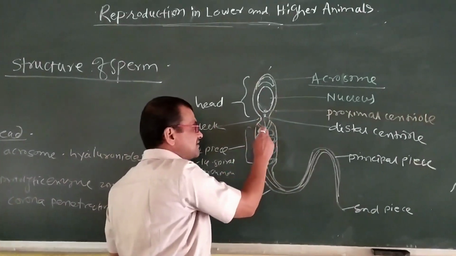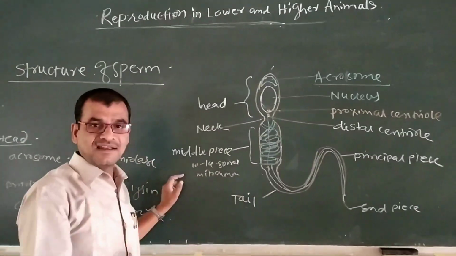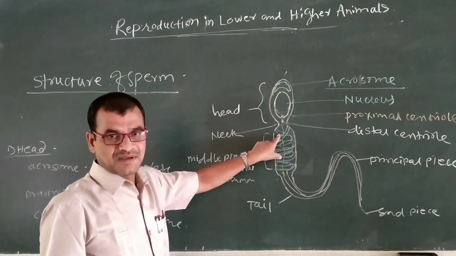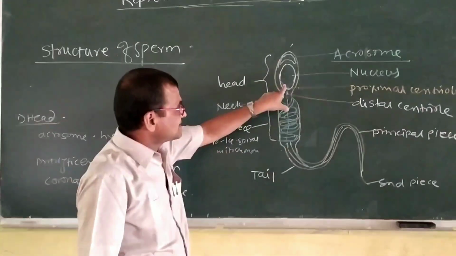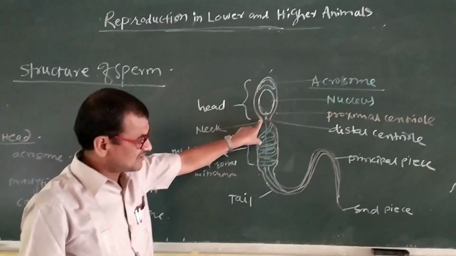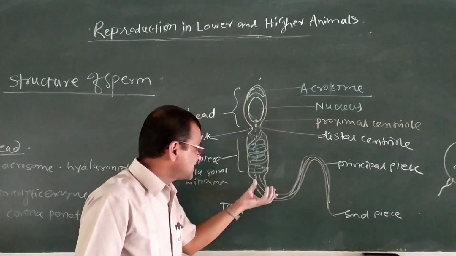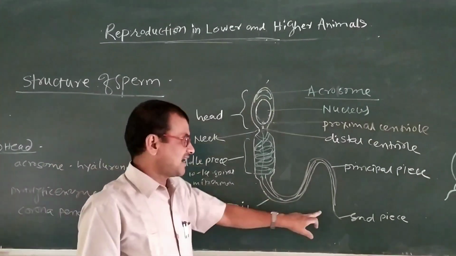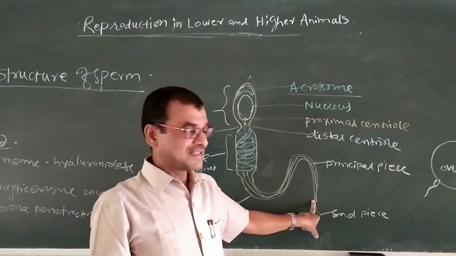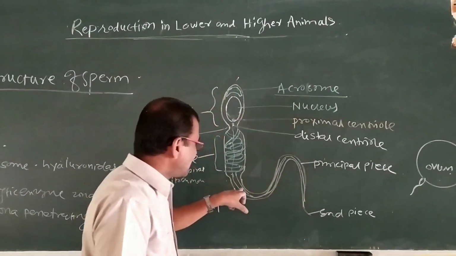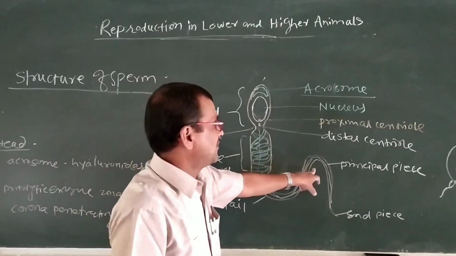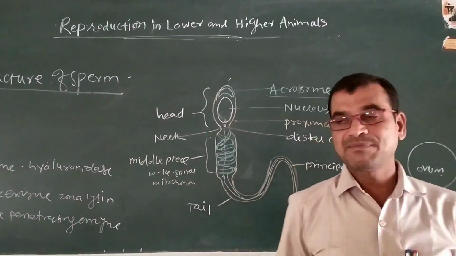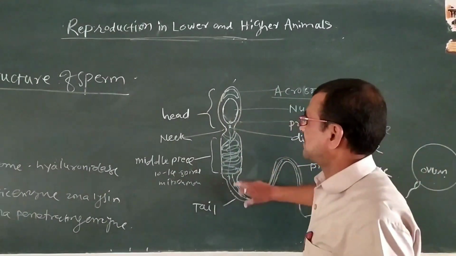These spirally arranged mitochondria provide energy to the sperm at the time of motion or movement of the sperm. Then the tail contains the axial filament. It originates from the distal centriole and passes up to the tail. The principal part of the tail is covered by the plasma membrane, while the end piece is not covered by the plasma membrane. And this is the overall structure of the sperm.